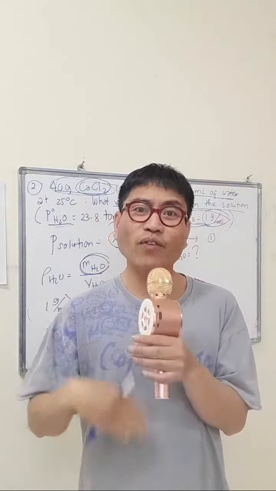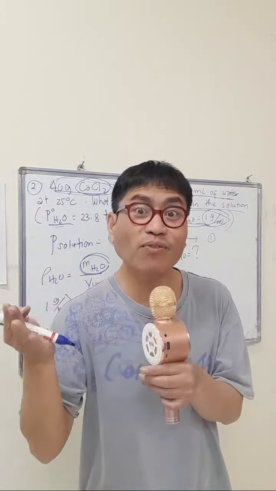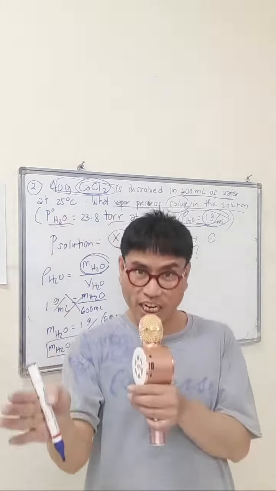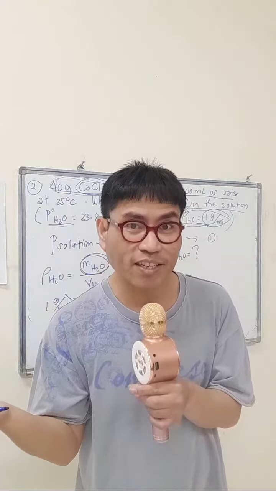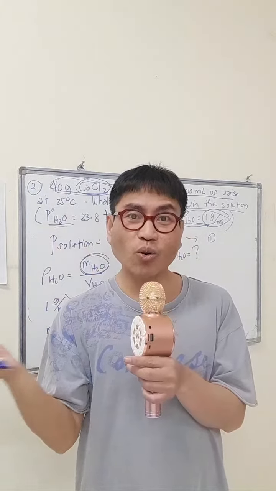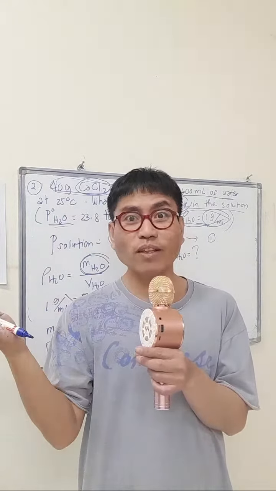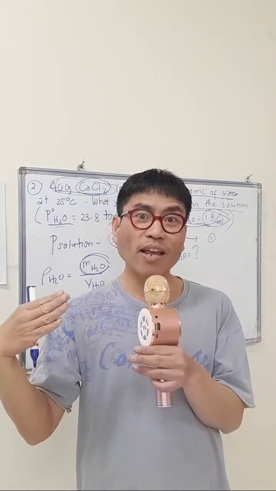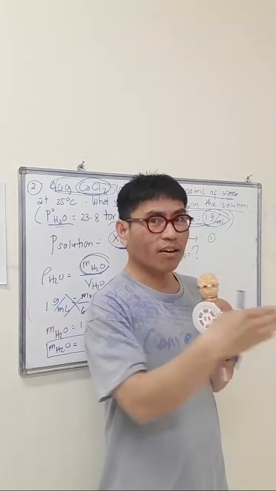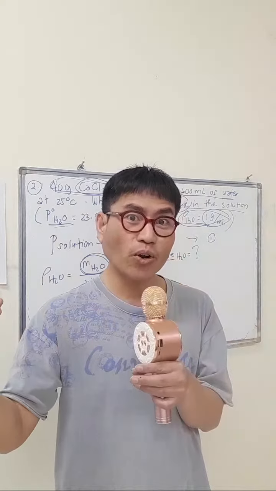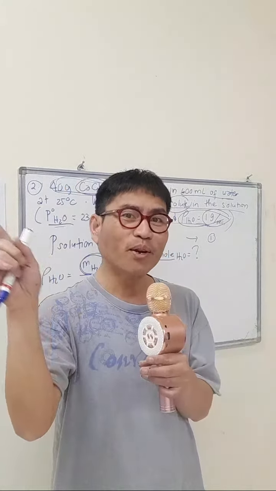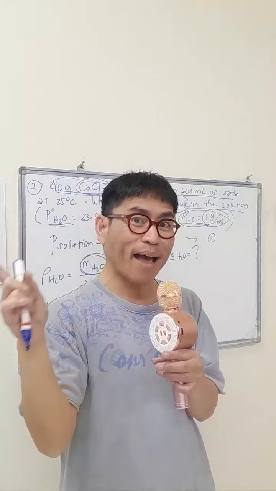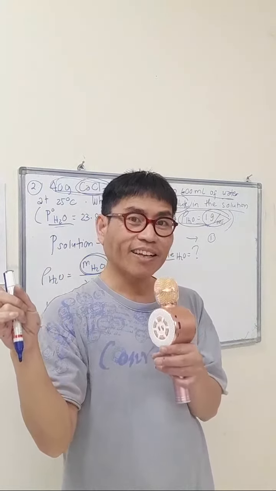But when you are facing the examination in the future, to save time, since the density of water at standard temperature is 1 gram per ml, no need to solve using density, mass over volume. Have a theory in your brain cells that the mass of water is also equal to the volume of water at 1 gram per ml density, because 1 doesn't matter.